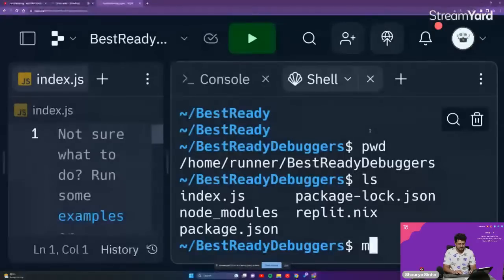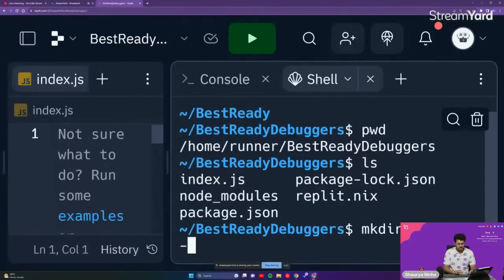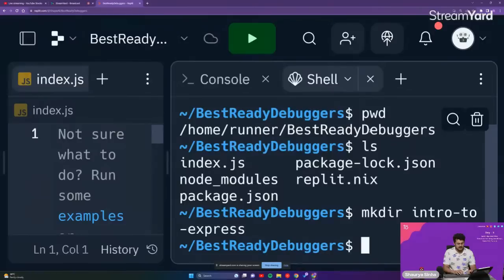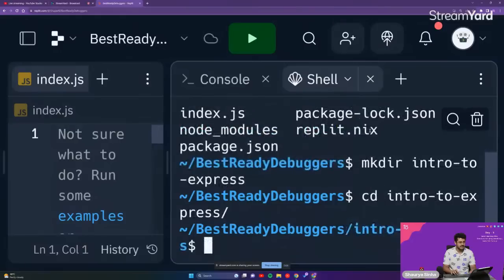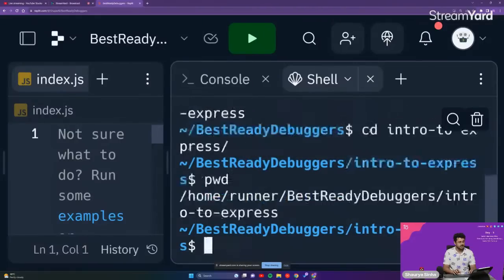mkdir, great guys, mkdir and then intro to express. Now to go inside of that, I'll use cd intro to express. I'll do a pwd right over here. As you're able to see, we are currently present inside of intro to express itself, guys.